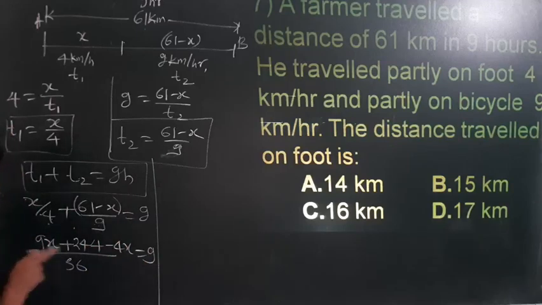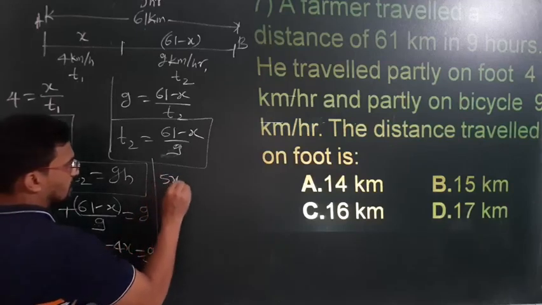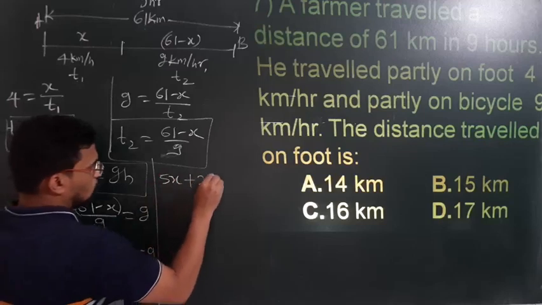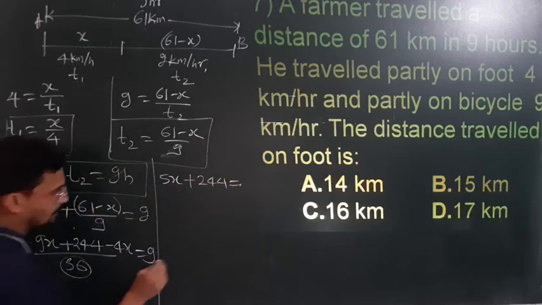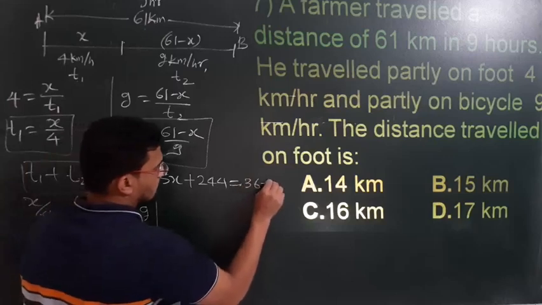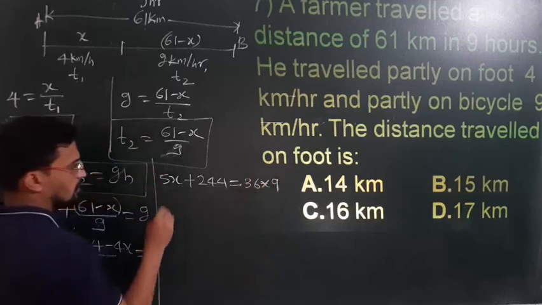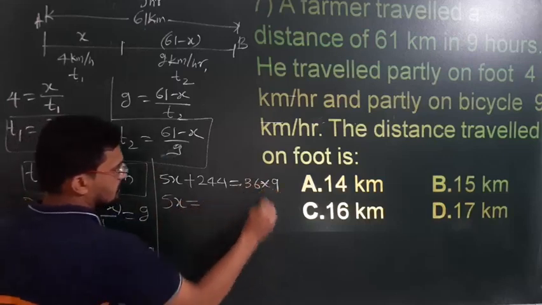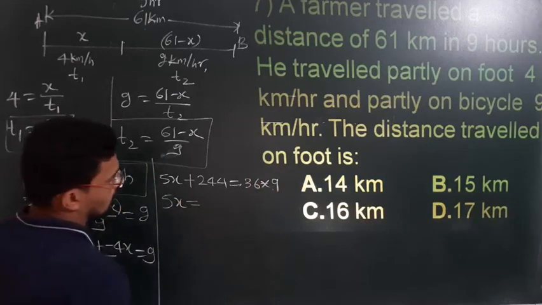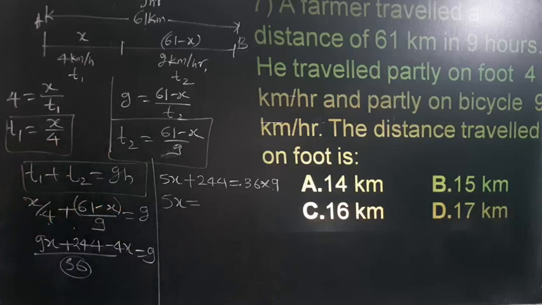Now 9x minus 4x you will get 5x plus 244 is equal to this 36 multiplied with 9. So 5x is equal to 36 multiplied by 9.